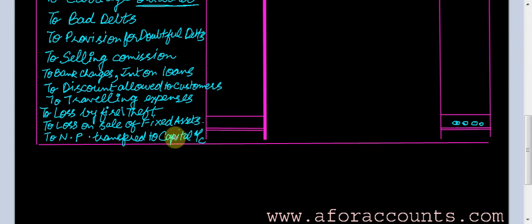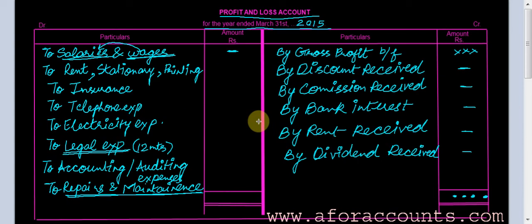Okay, if it is a profit, we add it to our capital. If it is a loss, we deduct it from our capital, and the total is plugged in here. So this is an overview of your profit and loss account. Always use to for the debit side and by for the credit side, as you do in your cash book also.